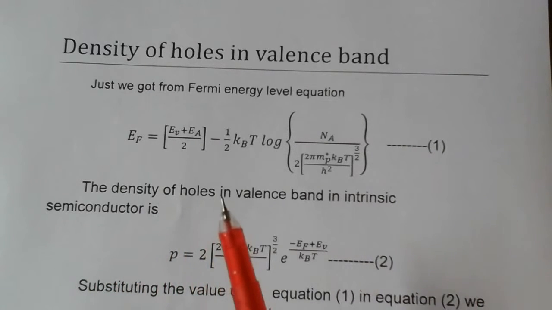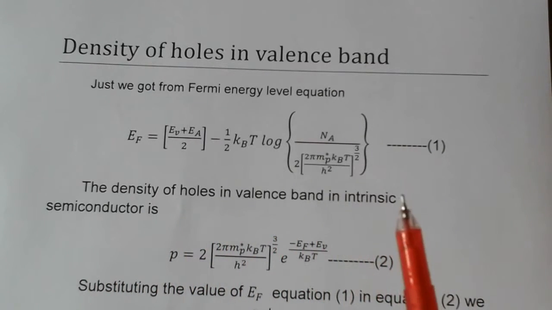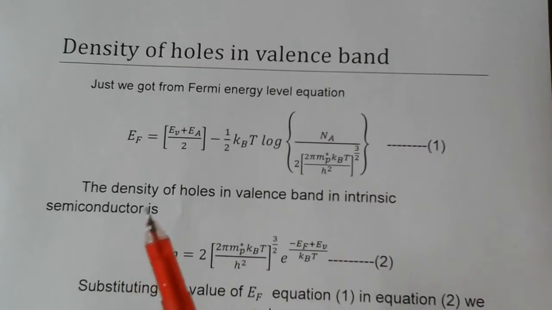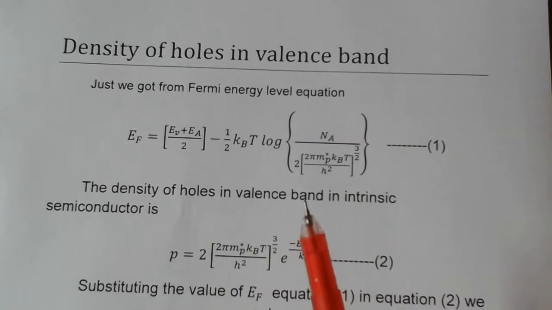The density of holes in valency band in intrinsic semiconductor is given like this. Already it is derived. What we got in the derivation: P is equal to 2 into (2π mp* kBT by h²) whole power 3 by 2 e power of (EF minus EV) by kBT.